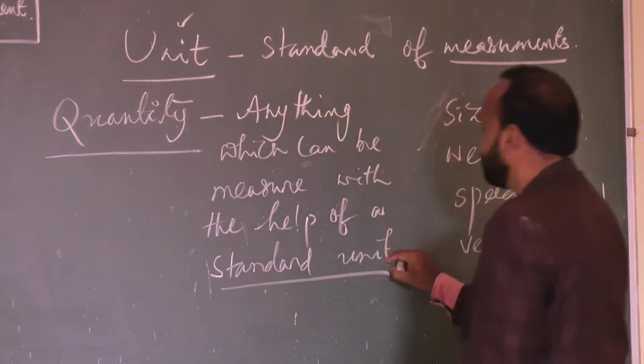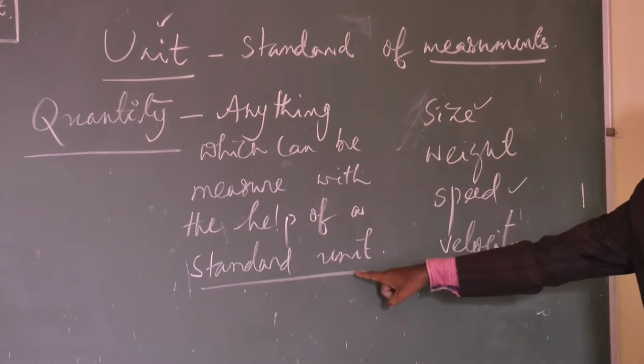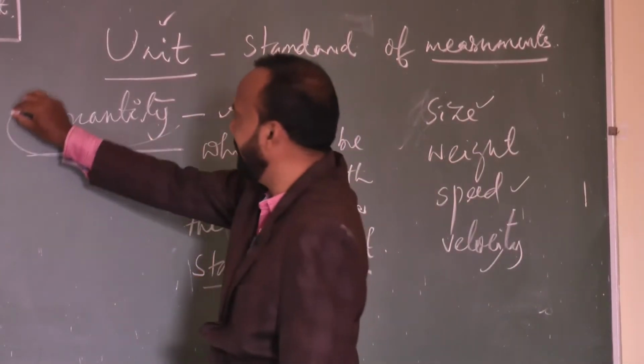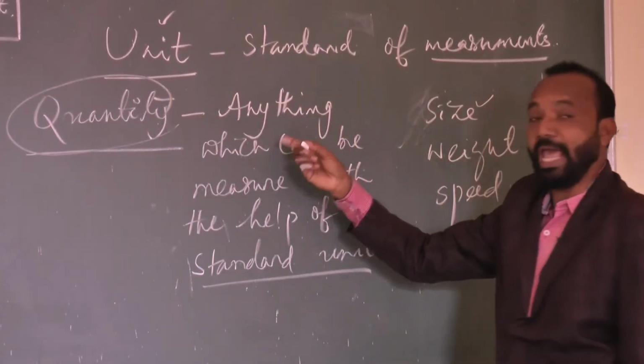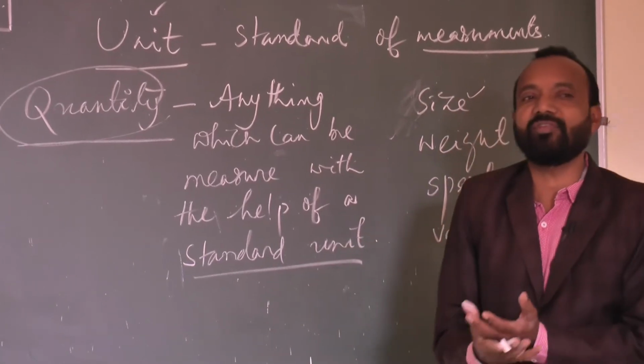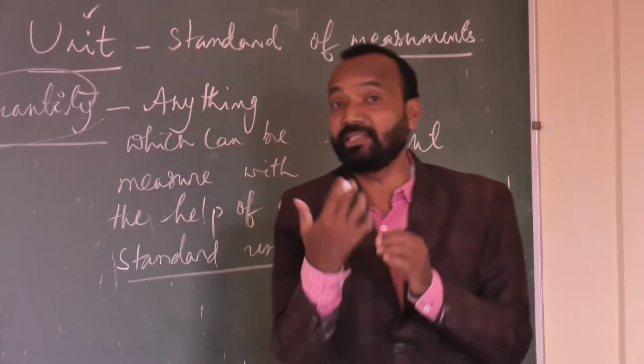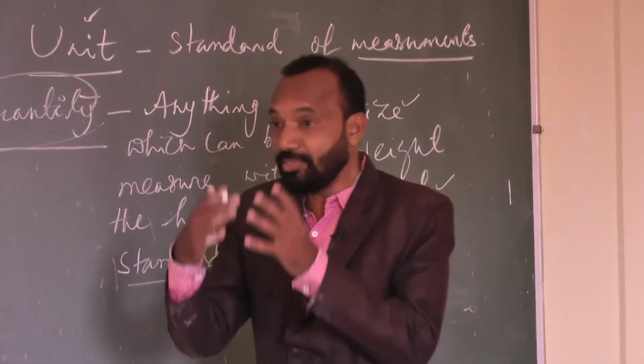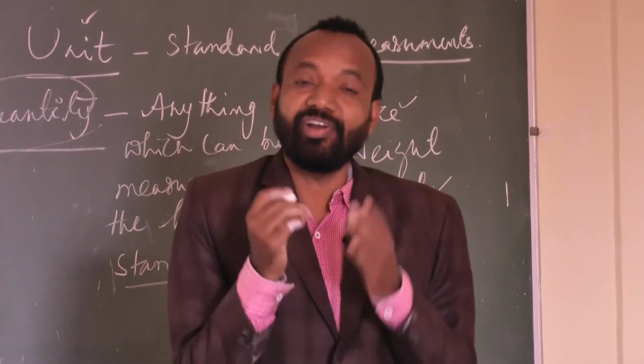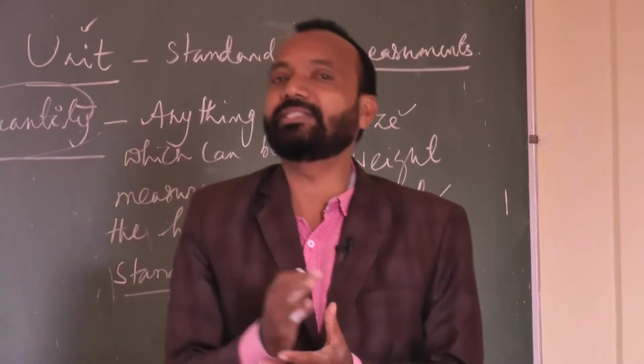Now I am using this word unit here. Whenever the topic comes, quantity means what? Anything around you, many things around us in natural phenomena. All the material things around you, maybe in the solid state, the liquid state, the gaseous state, different states of materials existing in nature.